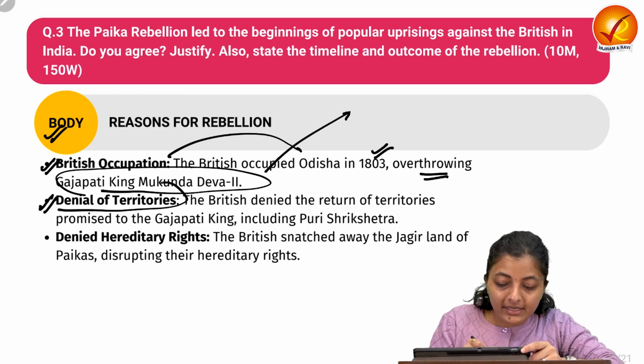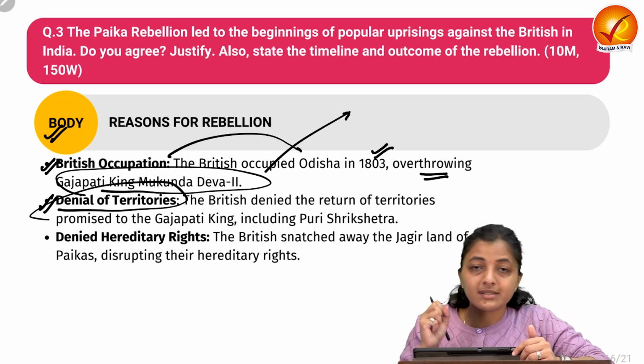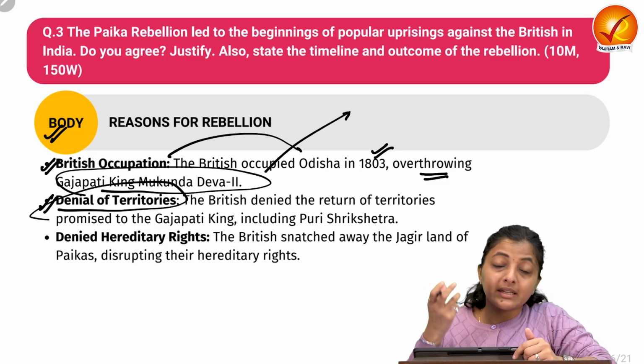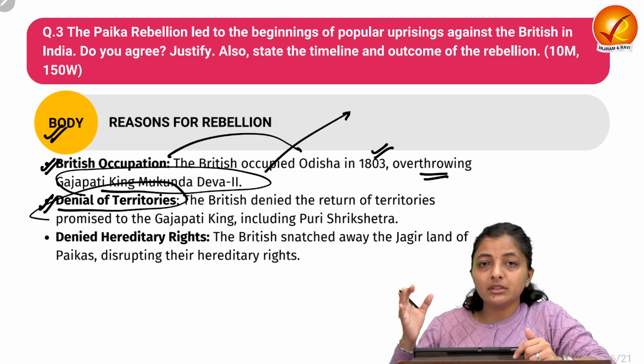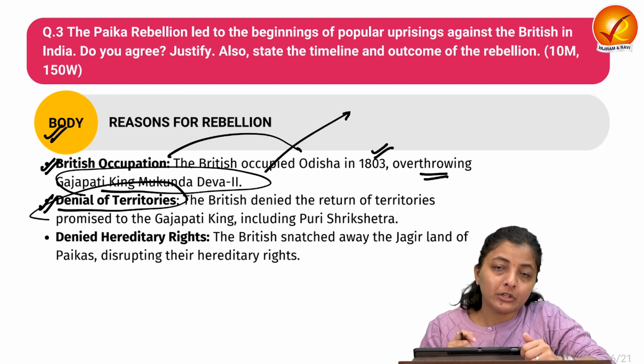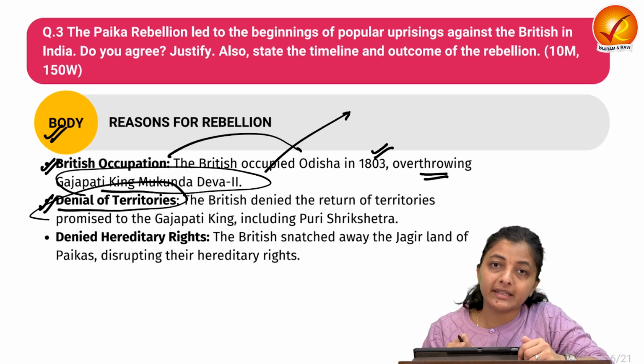Next is the denial of territories. When the Britishers conquered Odisha, they promised that they would return the four Paraganas, along with Puri Shri Kshetra, to the Odisha rulers, but later on they denied giving the territories. So this was a reason for the Paika rebellion.